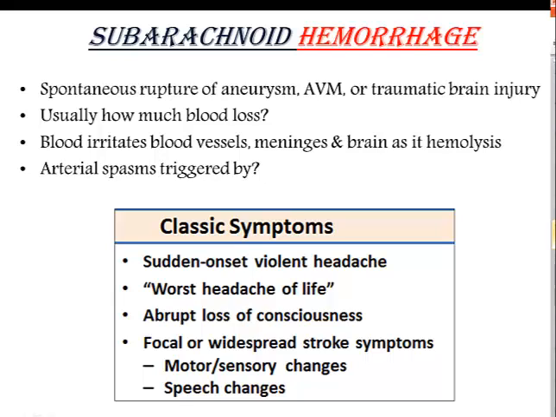A classic symptom of a subarachnoid hemorrhage is a sudden onset violent headache. It's typically reported as the worst headache of my life. There can be abrupt loss of consciousness and focal or widespread stroke symptoms, such as motor or sensory changes and speech changes. The headache is different than their typical migraine, so assure that you call the MD. Most people with brain aneurysms do not experience any symptom prior to the onset of the sudden rupture. 40% experience sentinel headaches days or weeks before the rupture, and that is thought to be a warning leak.